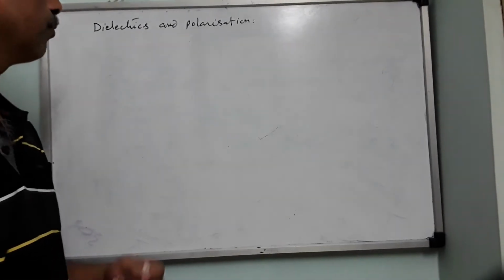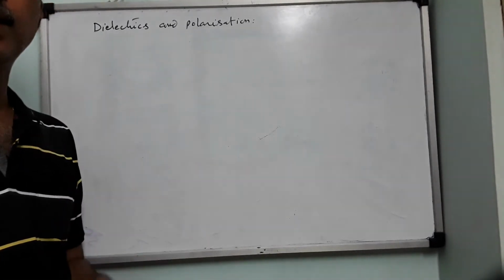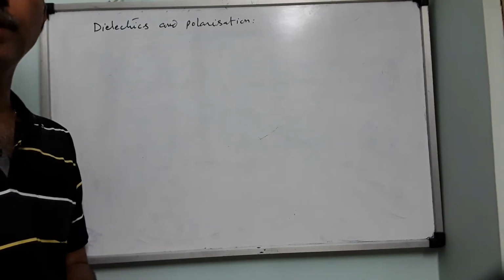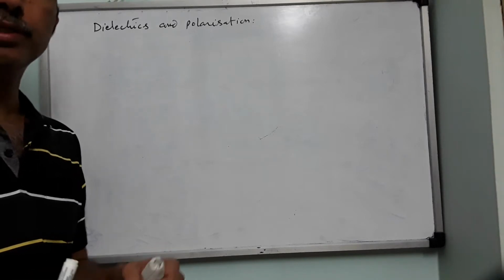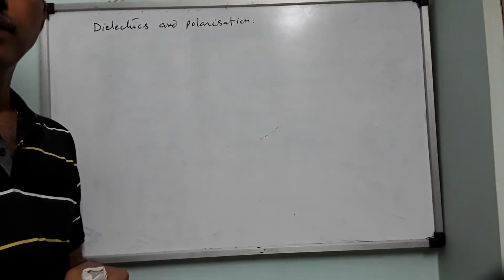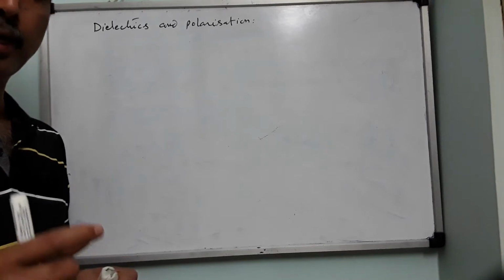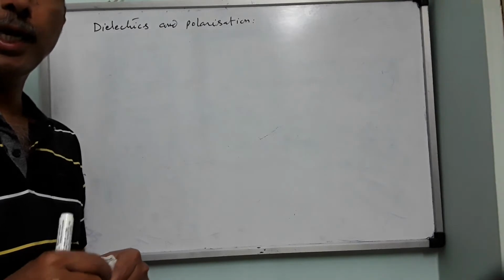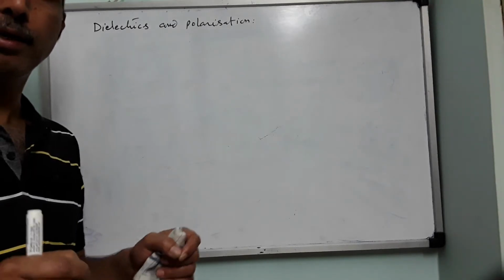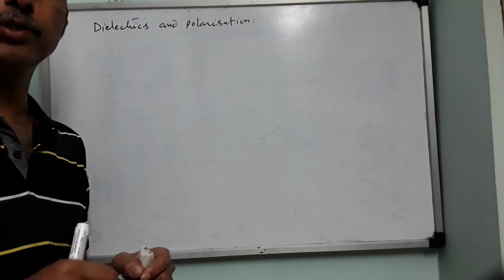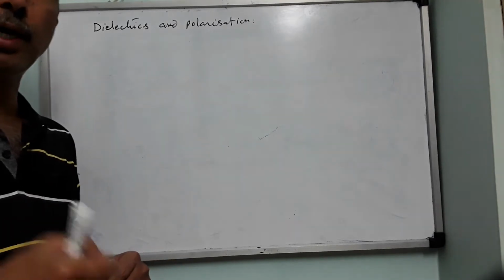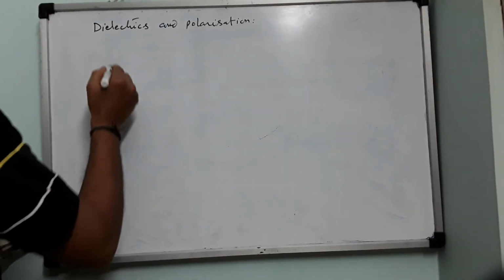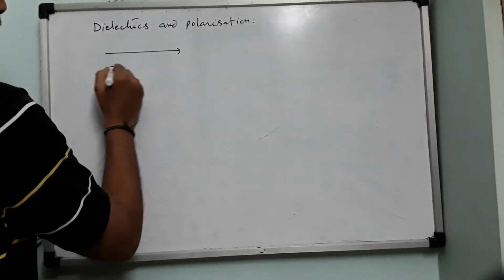When you place such a dielectric in an external electric field, we said that the molecules of the dielectric will be stretched because of the external electric field, so that the spherical molecule will become ellipsoidal, and negative and positive charge centers are separated. So a new dipole moment is induced and a new electric field is produced inside the dielectric. This was the case we were discussing yesterday.